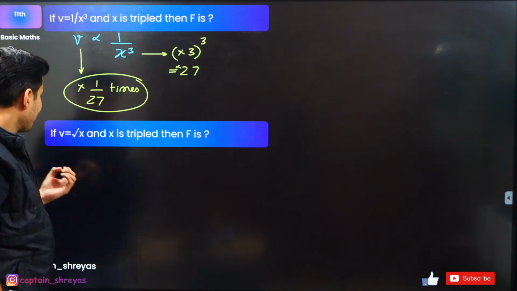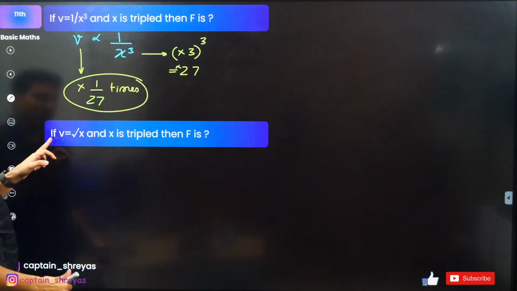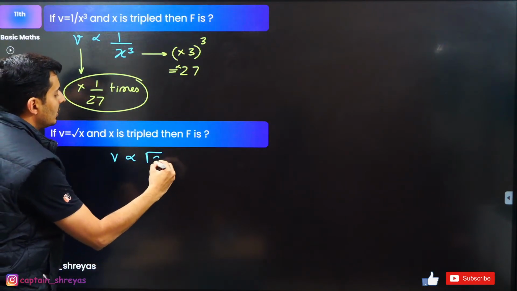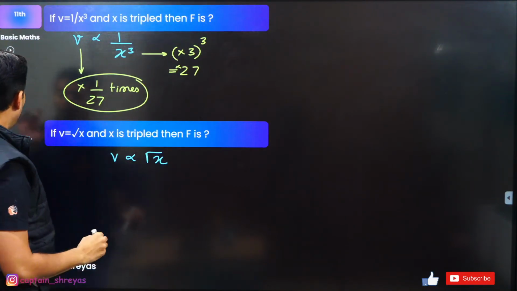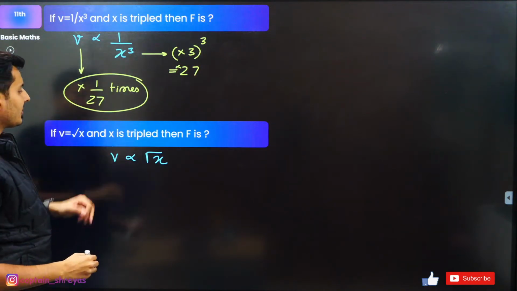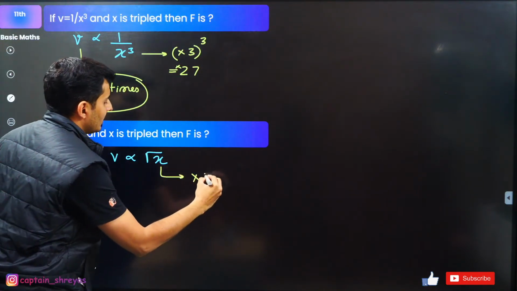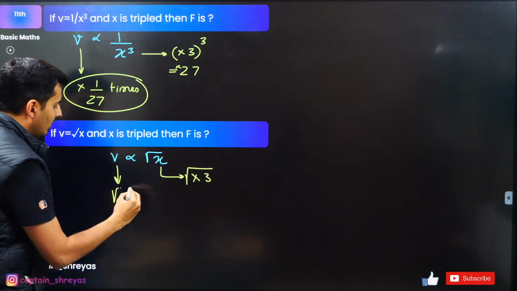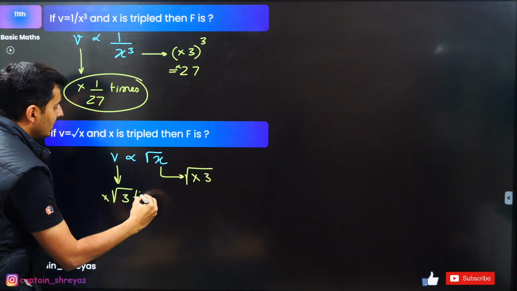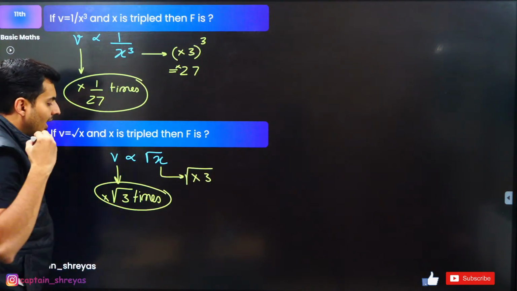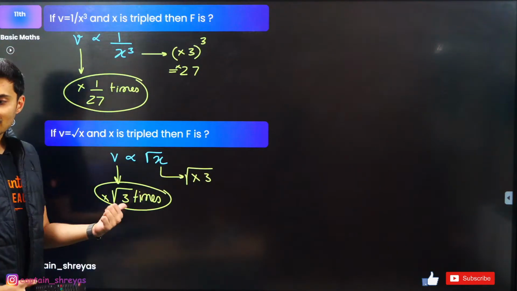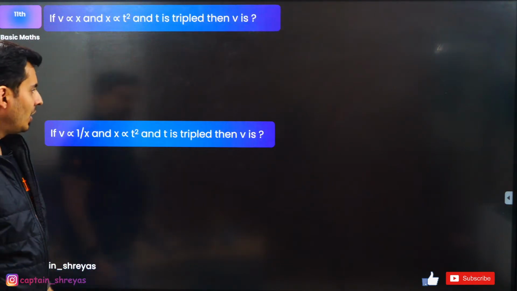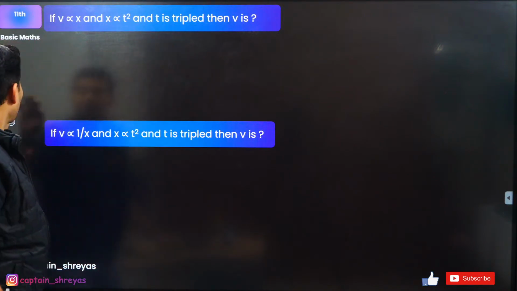Yes, Vijay. Yes, Navya. Here is the next question. V is equal to root of x. That means V is directly proportional to root of x, constant being 1. Now what has happened over here is x is tripled. So if you triple x, that means basically it is under the root. So V will also become nothing but root 3 times the old value. That is the answer, right? Everybody, very good, Satya, GV, Madhumita, awesomeness.